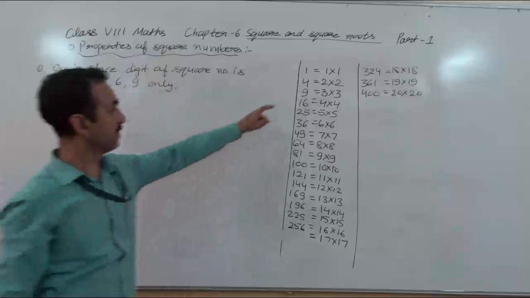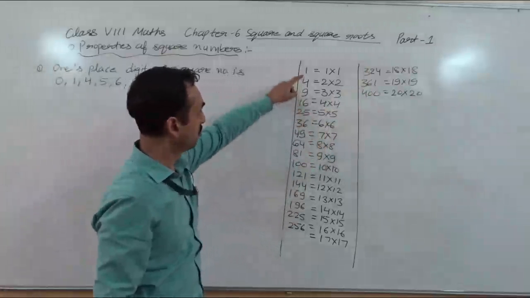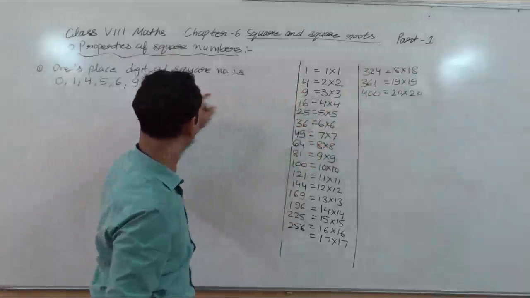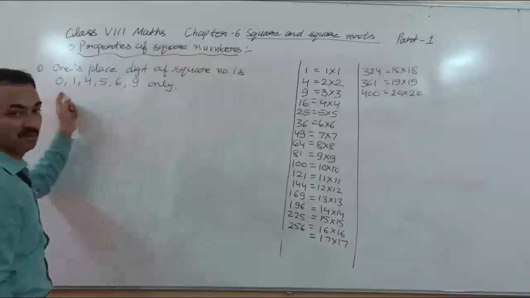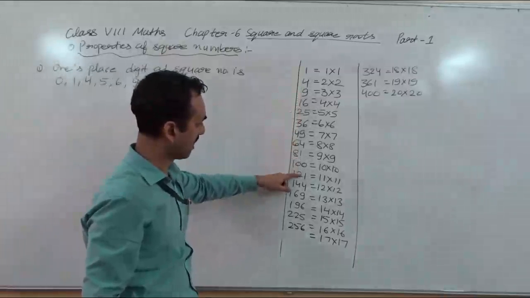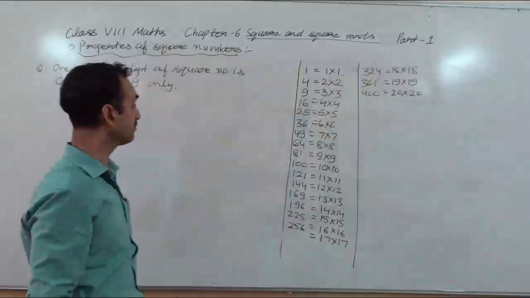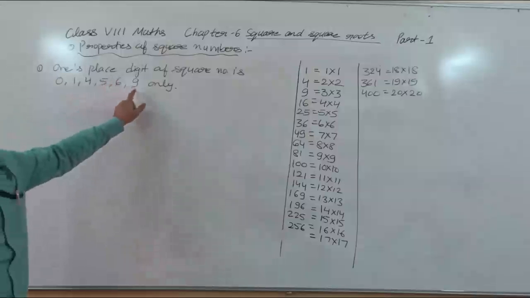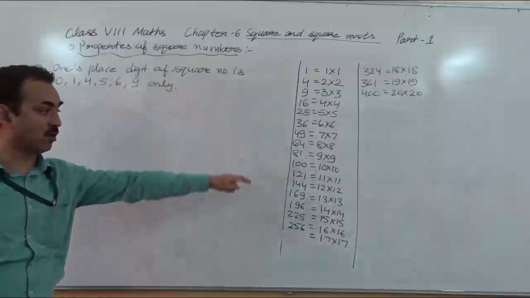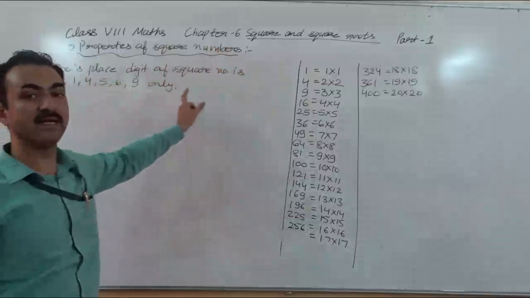You can see these are the square numbers. So here the ones place digit is only these digits. Out of 10 digits, only 0, 1, 4, 5, 6, 9. Any number you can see up to 20. Clear? So the first property is this observation: for any square number from 1 to 20, the ones digit is only 0, 1, 4, 5, 6, 9.